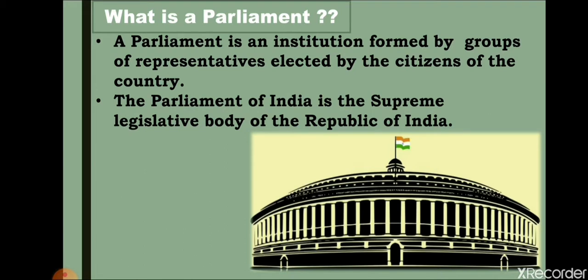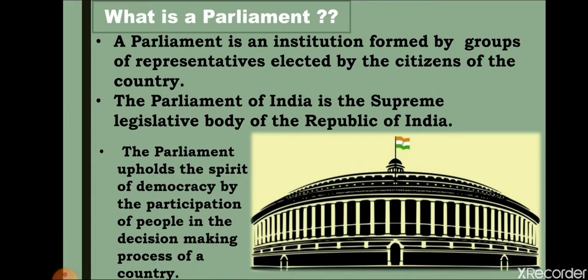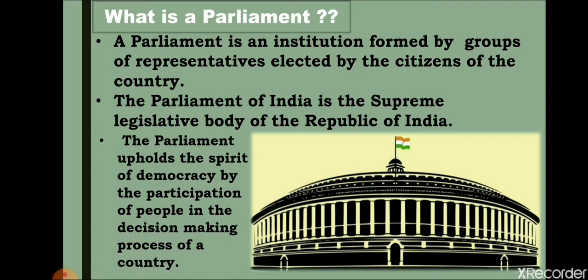If we talk about the Parliament of India, it is the supreme legislative body of the Republic of India. Supreme legislative body means it is the highest body that has the responsibility of making laws in a country. The parliament upholds the spirit of democracy by the participation of people in decision making.